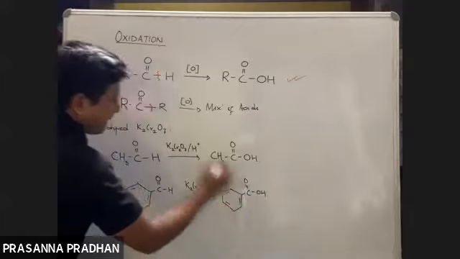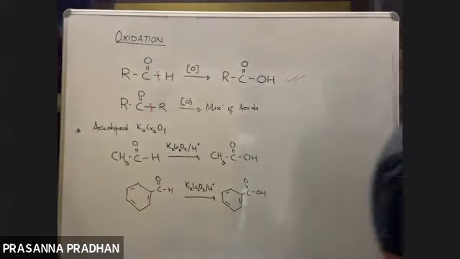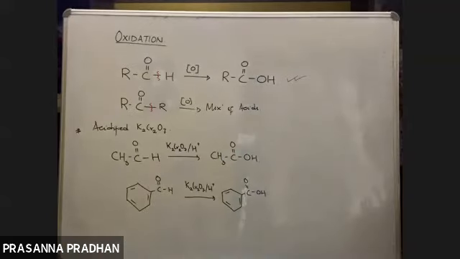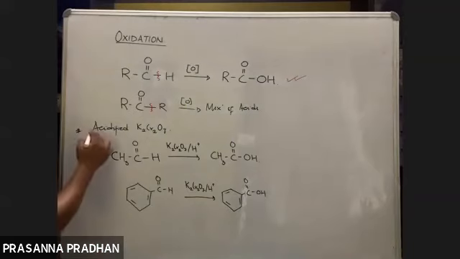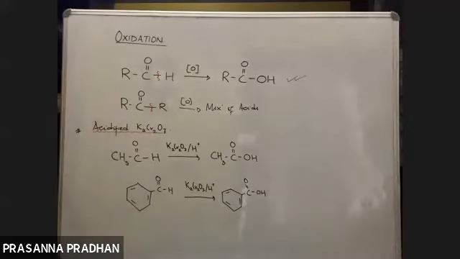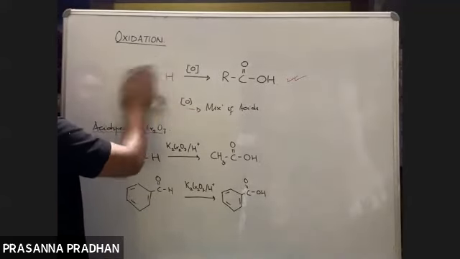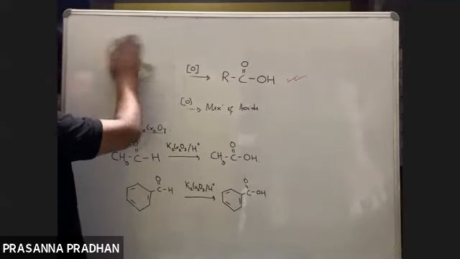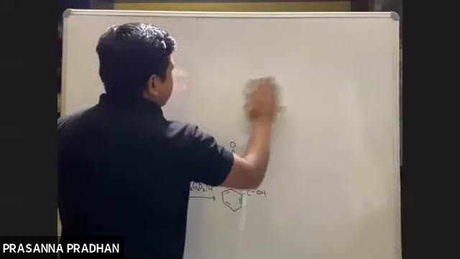So benzaldehyde gives benzoic acid. This is one of the oxidizing agents used, acidified potassium dichromate, a strong oxidizing agent. Apart from this, we can use other oxidizing agents as well.